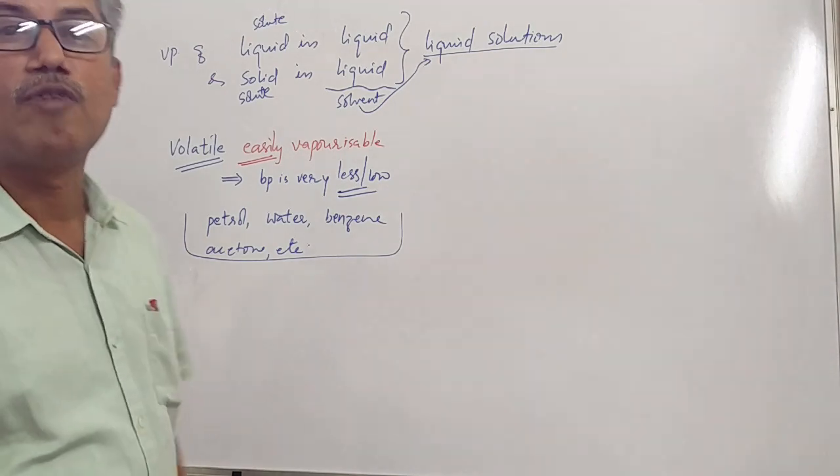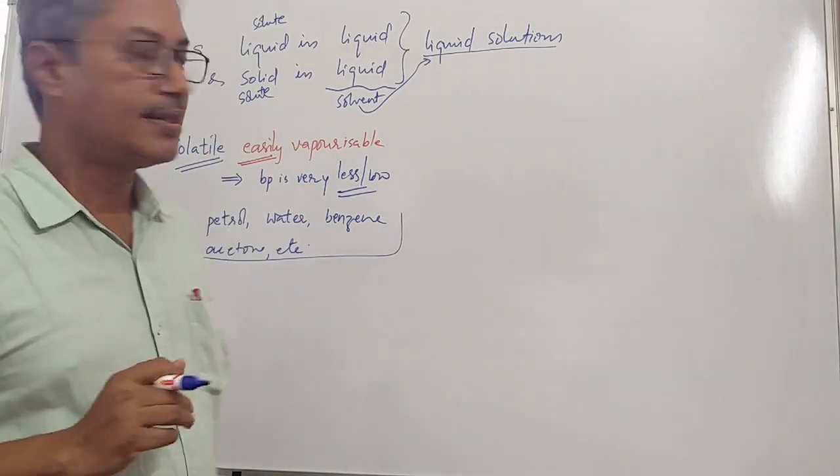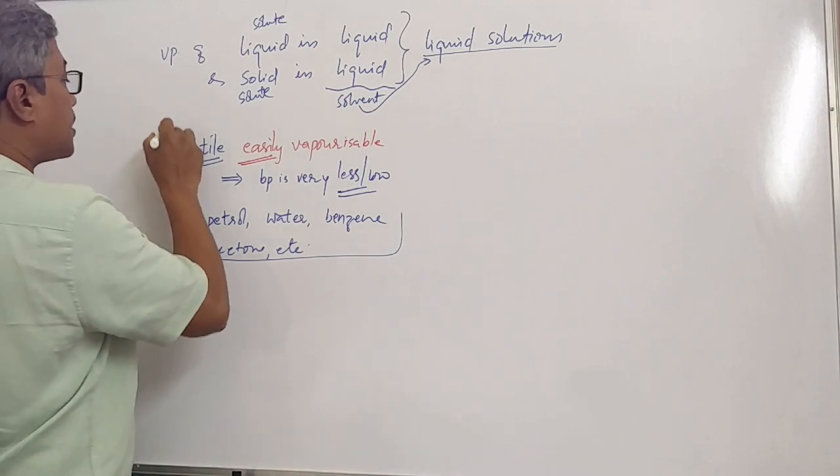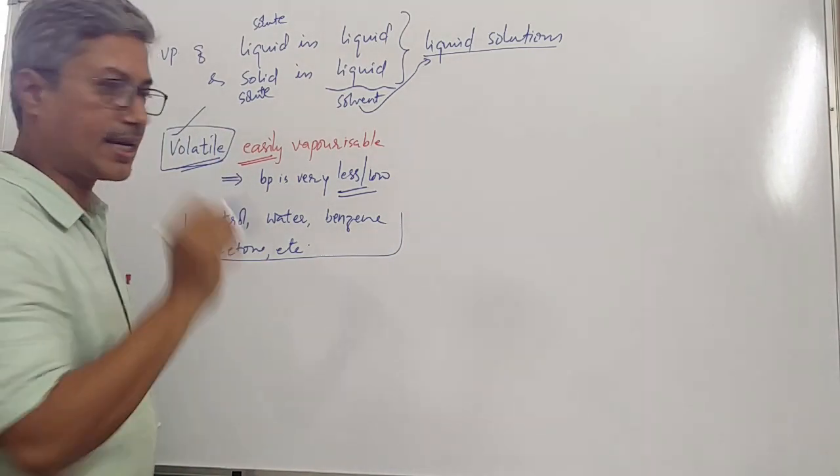This will be vaporized by the ambience itself without heating it. So those substances whose boiling point is less are called volatile.